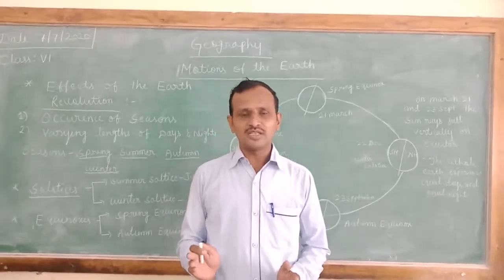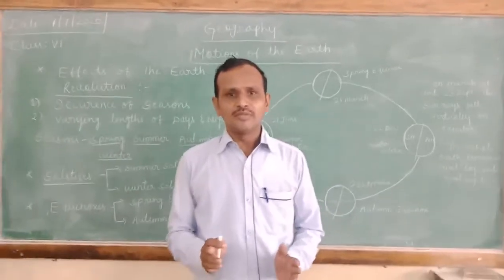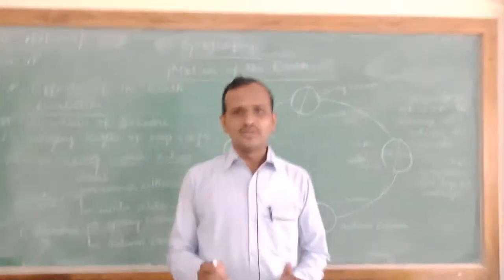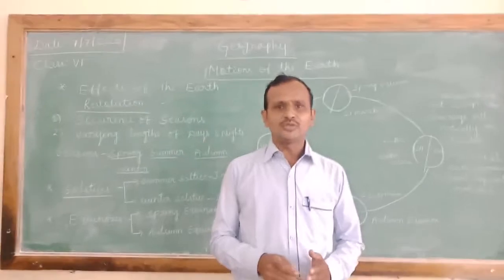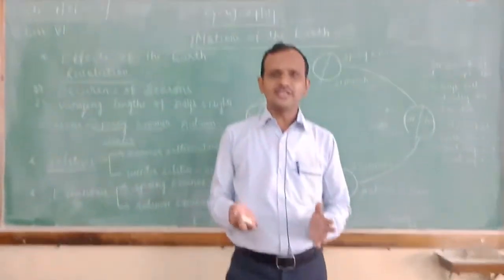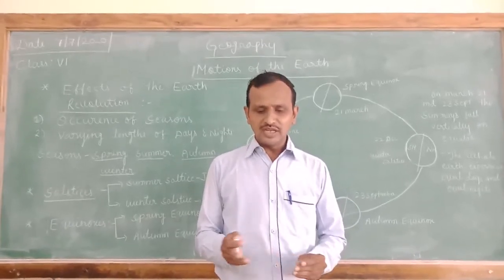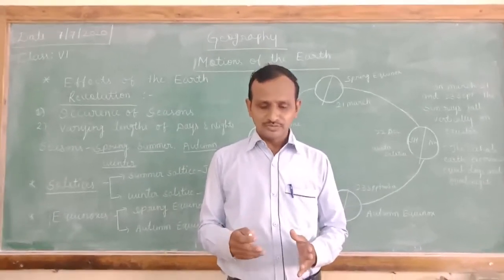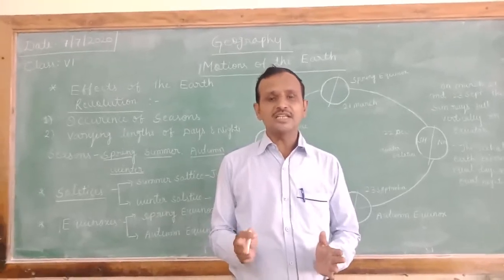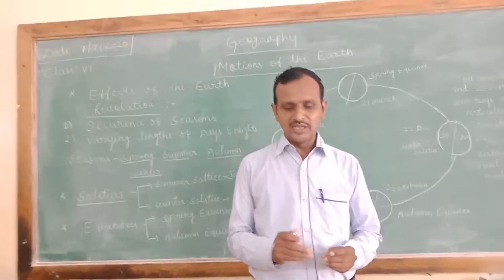That is called a solstice. You already know there are some main latitudes: Tropic of Cancer, Tropic of Capricorn, Arctic Circle, Antarctic Circle, and Equator. So during that time, the midday sun is directly overhead one of the tropics.